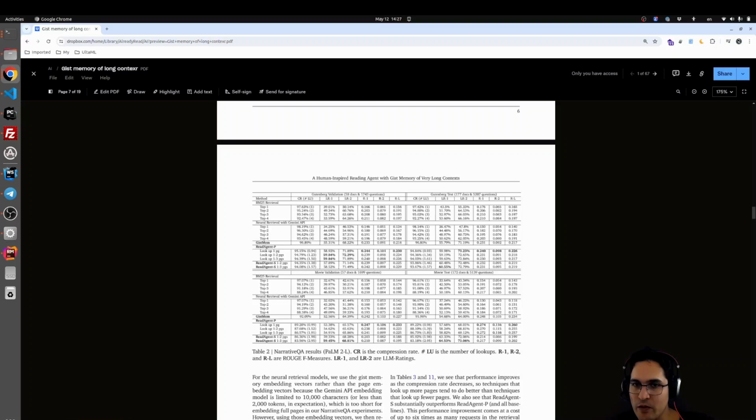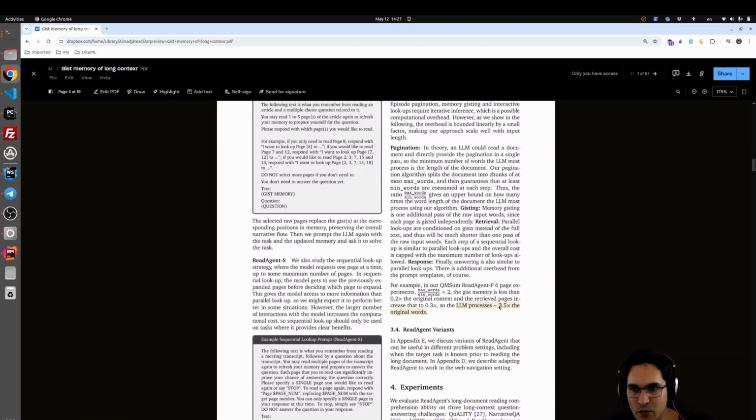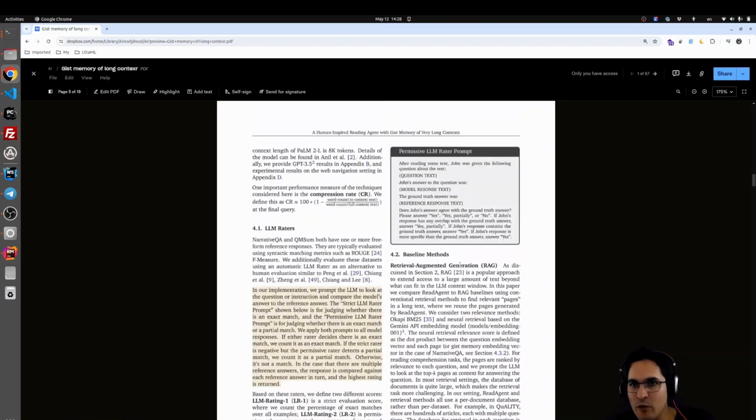So there are two ways of retrieval. At the end, they're showing that if you have 6 pages of information, it can increase by about 3.5 times the original words. In terms of price, how much larger would it be? It's like 3.5. And for rating, they have an LLM rater. So they have another LLM and they ask it: this was the question, this was the model reason text, and this is a reference response text.